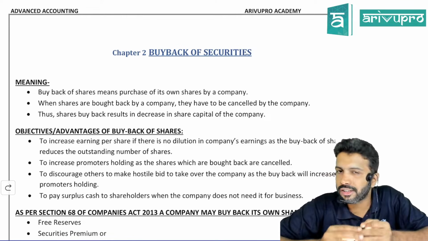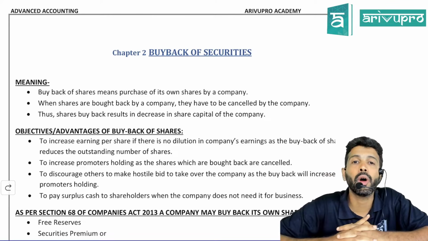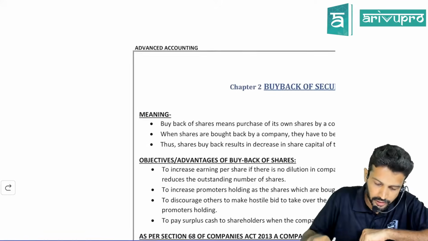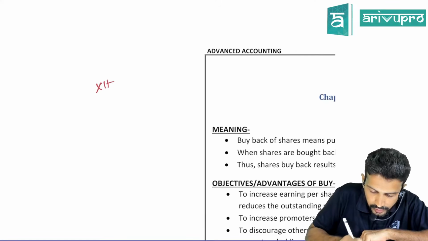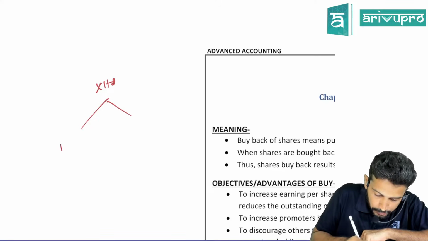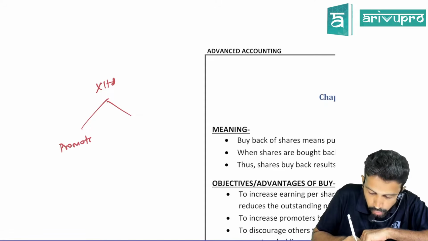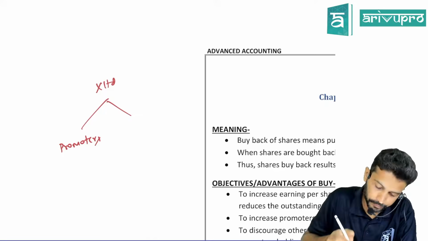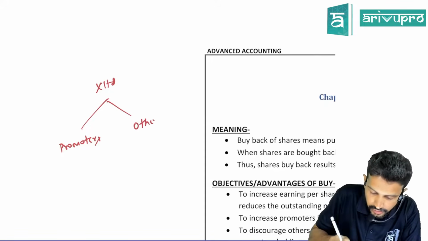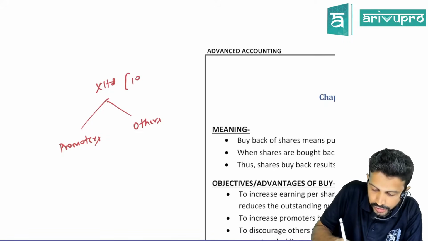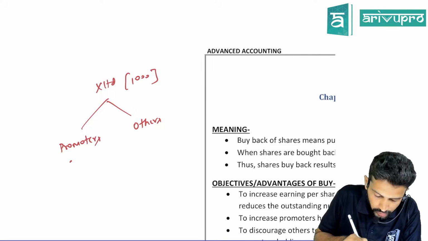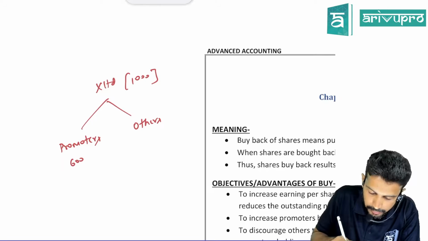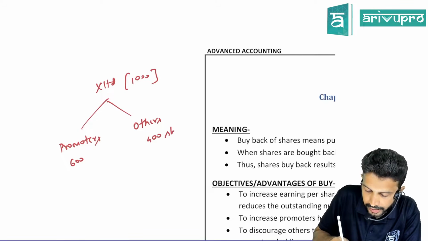Another normal reason why companies do a buyback is to avoid a hostile takeover. Let's say there is a company, X Limited, where the promoters are the people who started this business. Let's say the company has 1,000 shares. Of these, 600 shares are held by promoters and 400 shares are held by others.